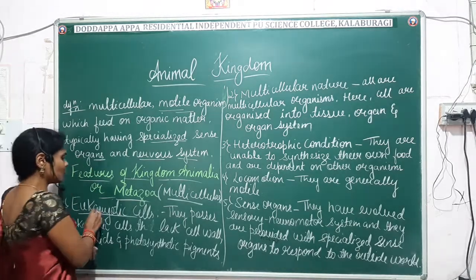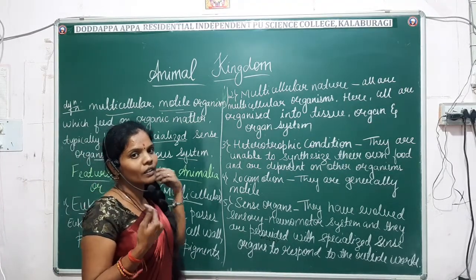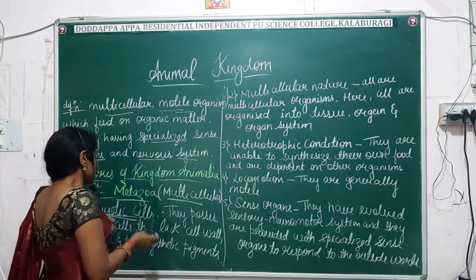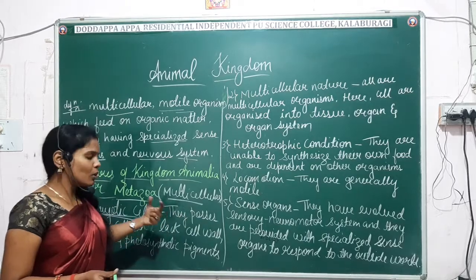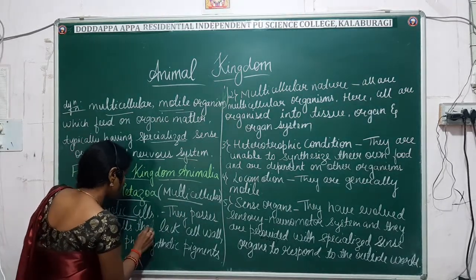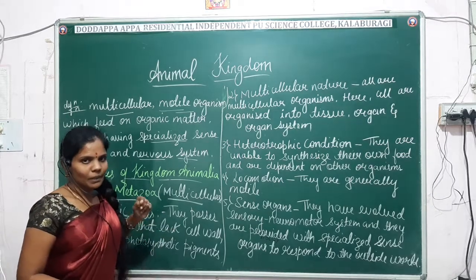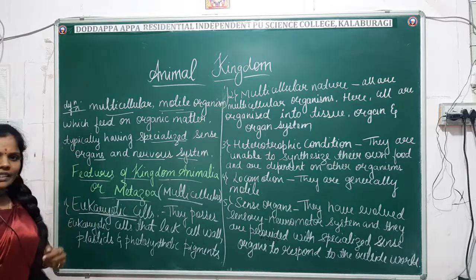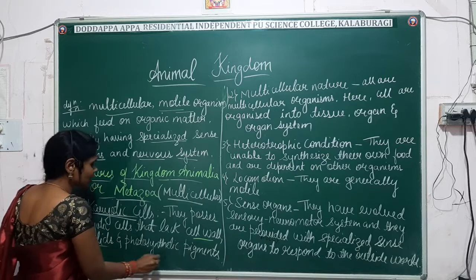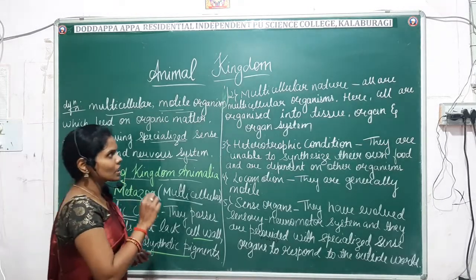First comes the eukaryotic cells. We already studied what eukaryotic and prokaryotic cells are. All animals possess eukaryotic cells, and they lack a cell wall, plastids and photosynthetic pigments. Generally, animal eukaryotic cells will not have a cell wall. They lack the cell wall, plastids and the photosynthetic pigments. That is the first one, and next we move on to the second.